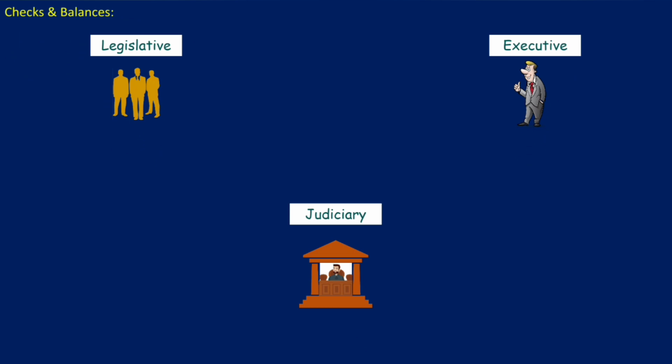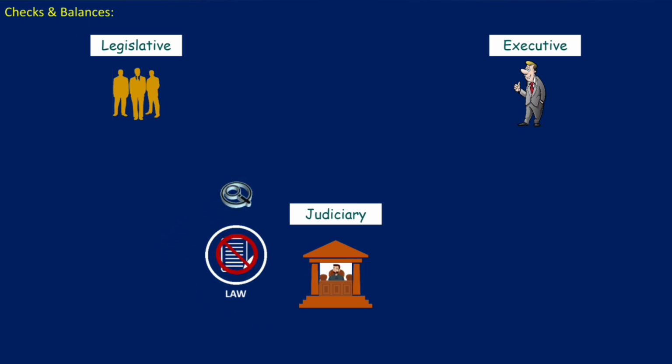For example, if the legislative and executive body makes a law, that means if the parliament makes a law and the president passes that law, then this law goes to judiciary for judicial review. During the judicial review, the judiciary checks whether this law is constitutional or not. That is, the judiciary checks if this law is not violating any fundamental right or the basic structure of Indian Constitution. And if during the judicial review the law is found unconstitutional, then judiciary declares that law null and void.